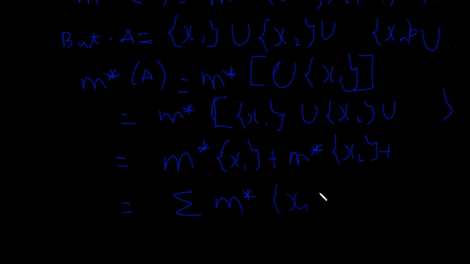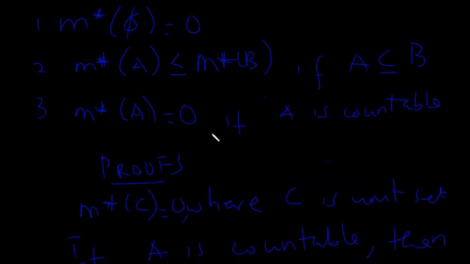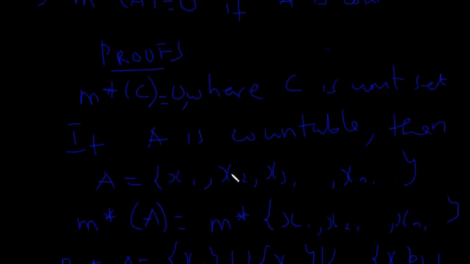But from here, we realize that this is equal to 0. That is also going to be equal to 0. That's going to be equal to 0. So you can easily see that it's going to be 0 plus 0 plus 0 plus 0 going on. Hence, you have M star of A, where A is countable, to be 0. So these are the proofs to these three propositions over here.